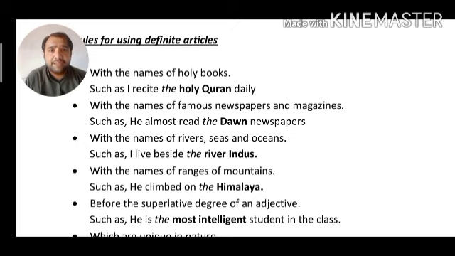Here Himalaya is not the name of a single mountain, but we consider it a range of mountains. So when we use names of ranges of mountains, we require the definite article.